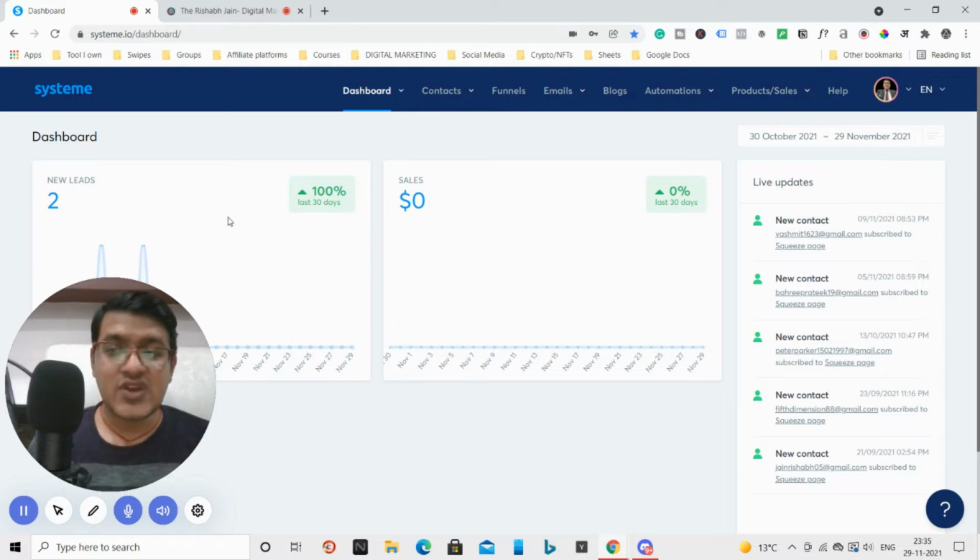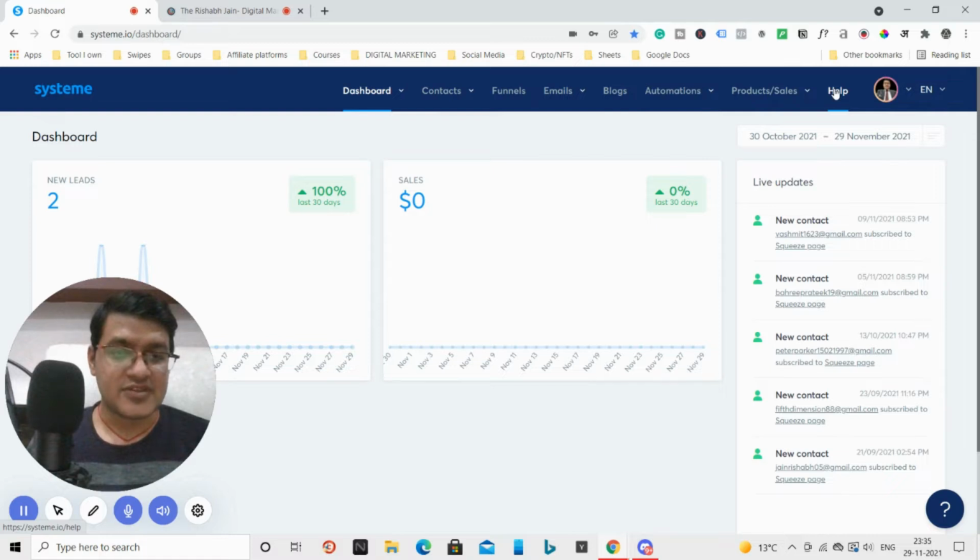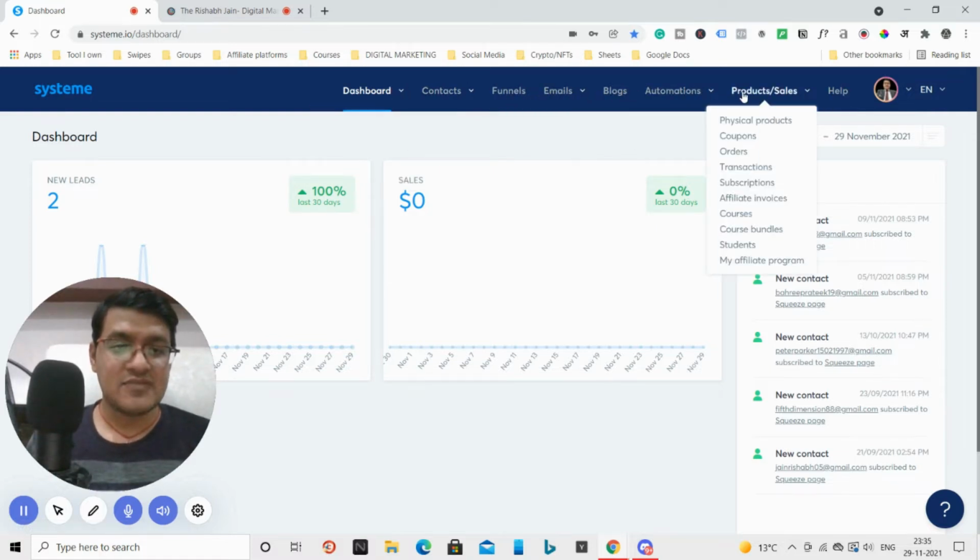This is the interface, and here you can see your leads and sales. Now, what are the options available here? Here we have dashboard, contacts, funnels, email, blog, automation, products and services, and help section. These are the broad categories of options that are available.